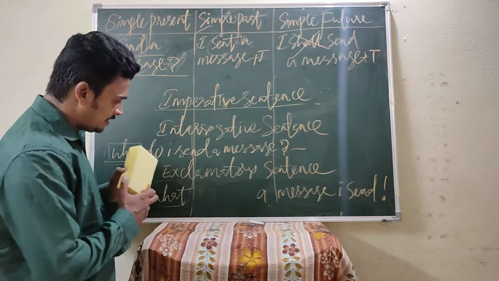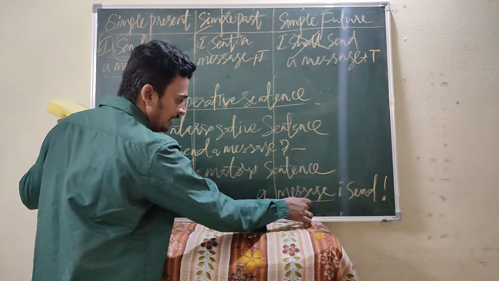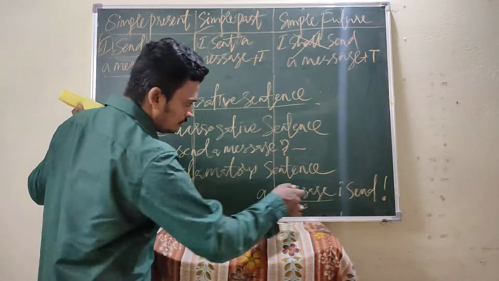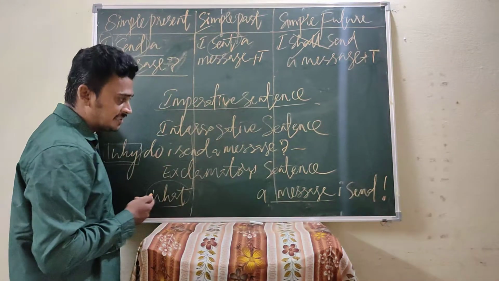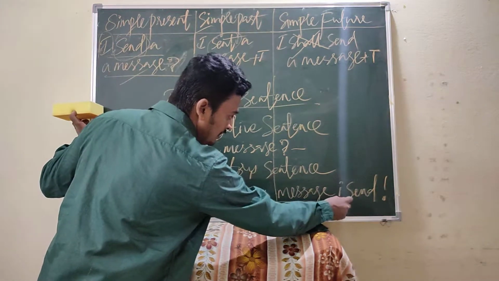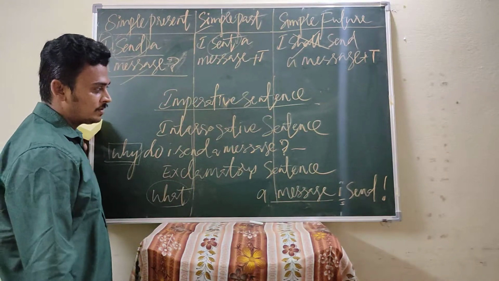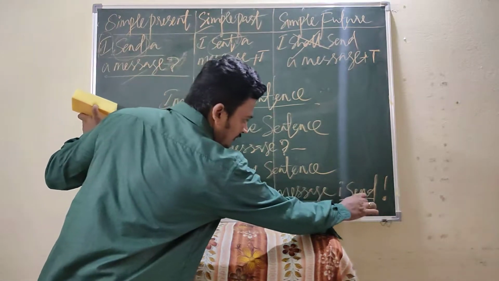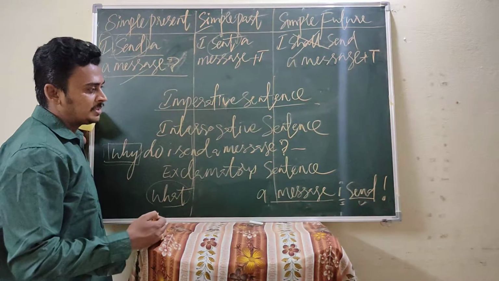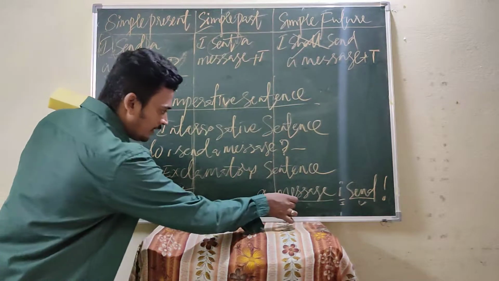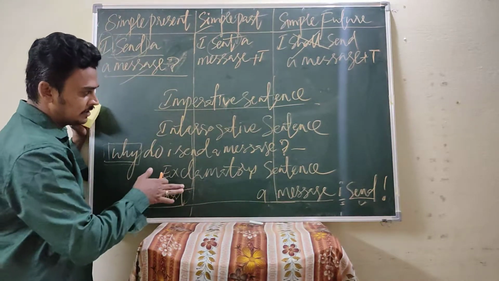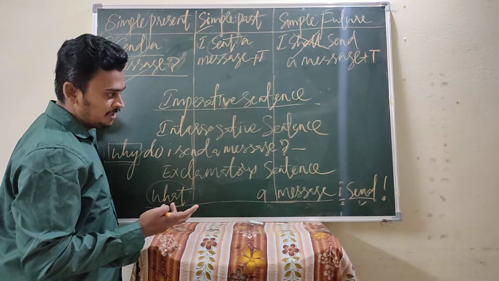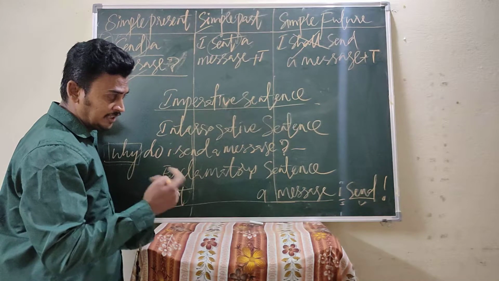See here, what a message, then the subject. I is the subject. After that, the verb is placed. So when the subject and then the verb are placed after what a message, then the exclamation mark comes. That's why it is an exclamatory sentence.